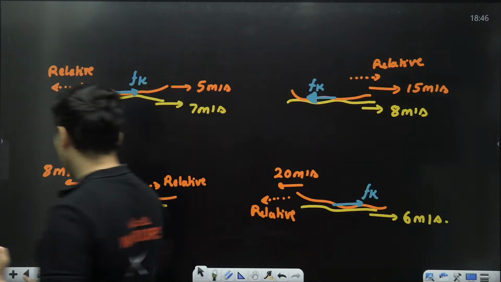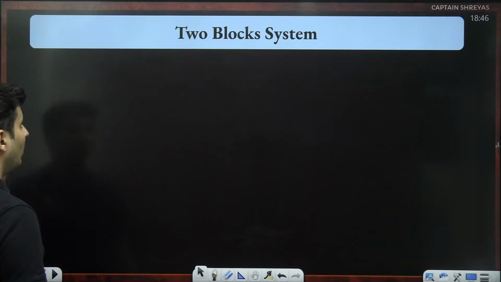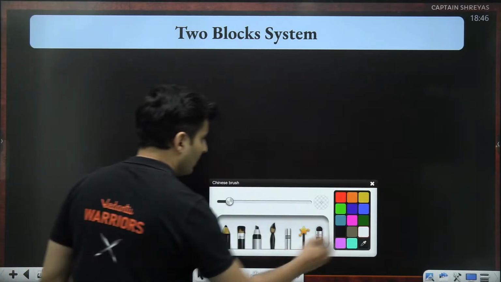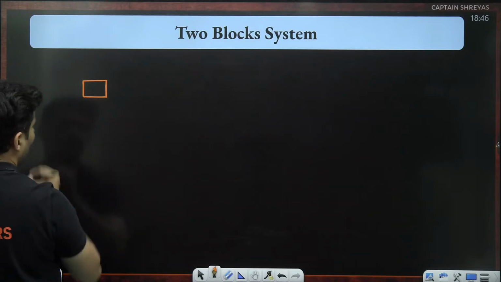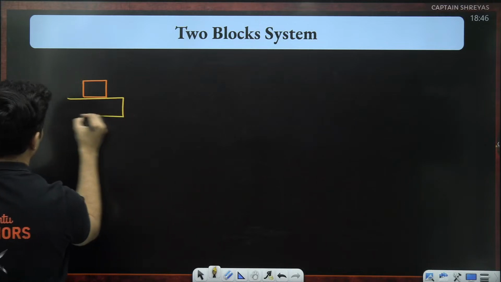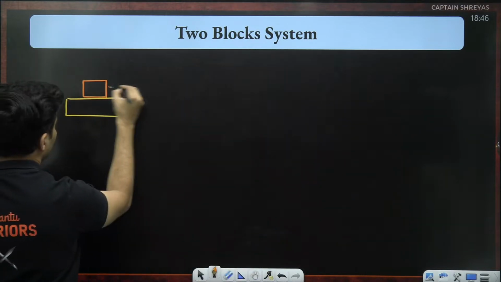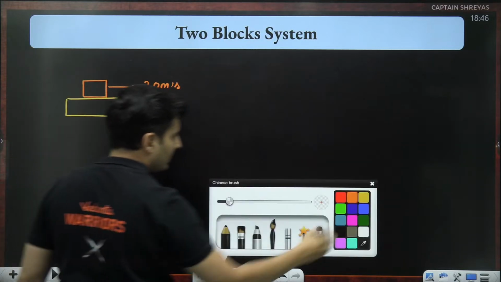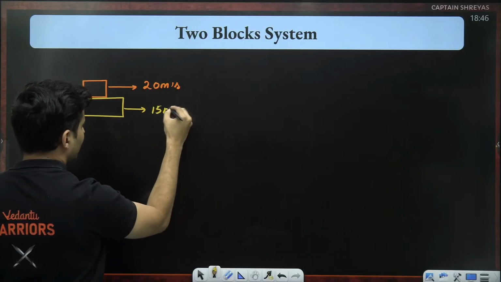But at the same time, let me also remind you, in any of these block questions, just say for example, there is one block here and another block over here, okay? And let's say I tell you, listen, this block is moving with a speed of 20 meters per second, and listen, this block at the lower end is moving at 15 meters per second.